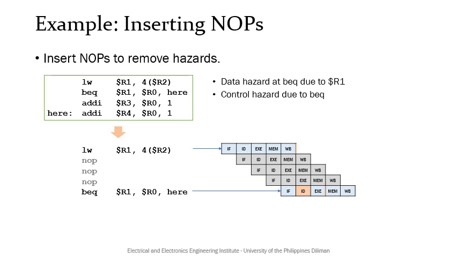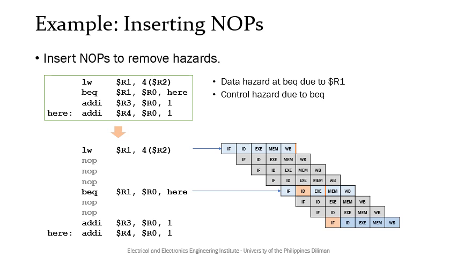Next, note that the branch will finish only after 3 clock cycles. Thus, to ensure that we will not unintentionally execute the 3rd instruction, the ADI R3 R01 instruction, if we were to branch, we can insert two no-ops such that the next true IF happens after the third stage of the BEQ instruction. In this manner, even if we were to branch or not, no unwanted instruction will be executed.